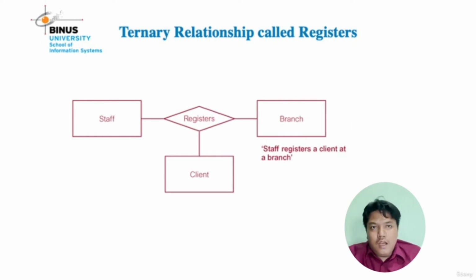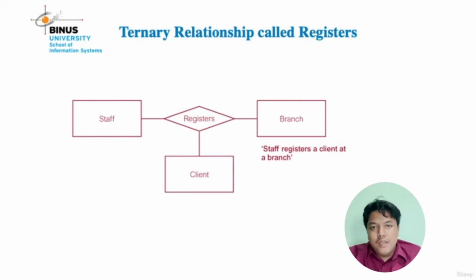The next type of degree of relationship is ternary. Ternary is a relationship between three entities. In the slide, you can see staff, client, and branch entities connected with Registers.